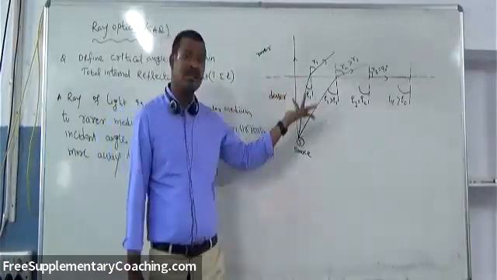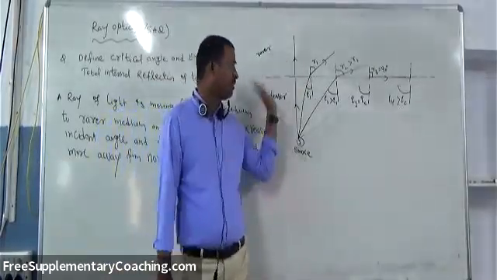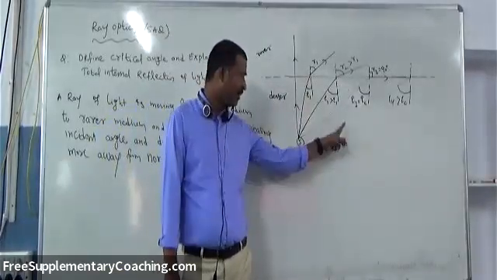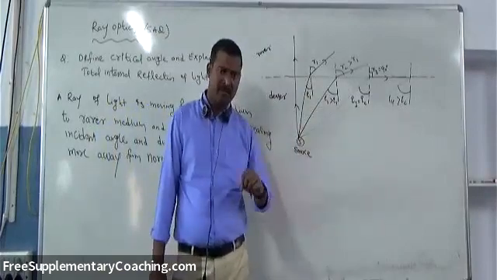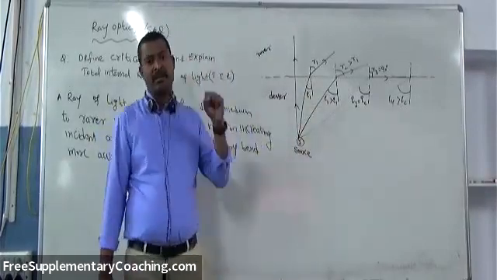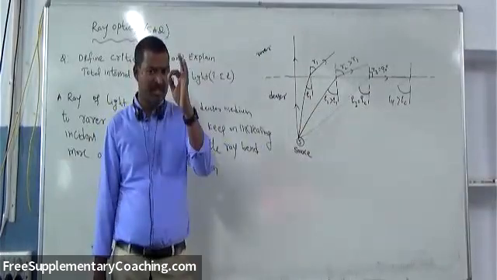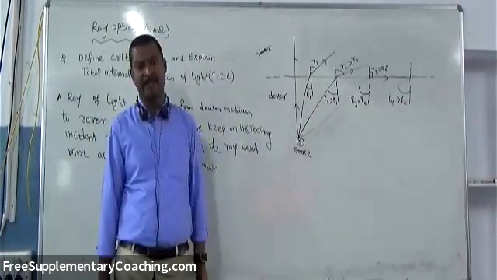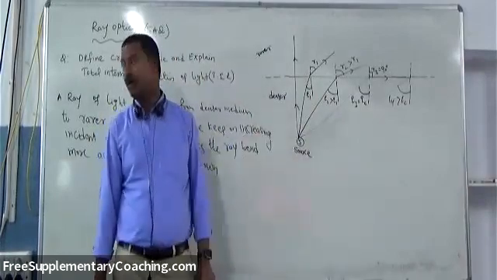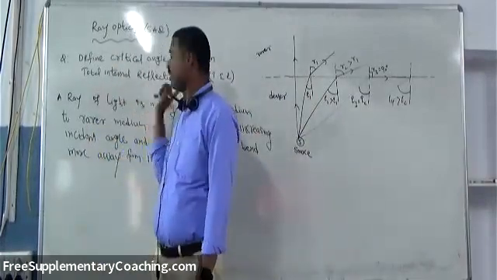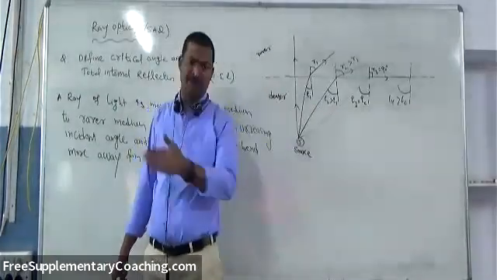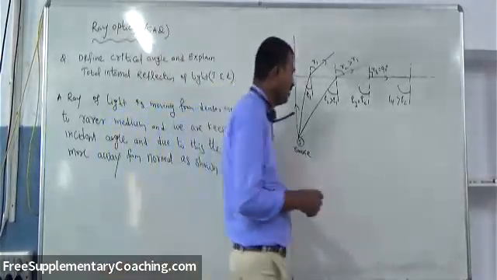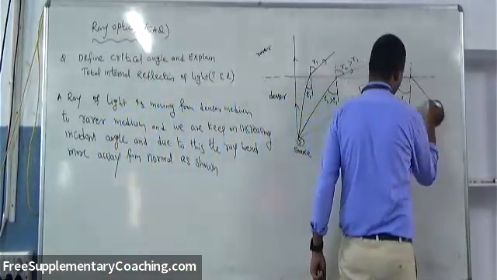But here there is no polished surface. Denser to rarer, there is no polished surface. Transparent surface is there. But still, for a particular condition, greater than critical angle, the ray of light bounces back to the same medium, called reflection taking place. And this kind of reflection we call total internal reflection. Back, internal, coming back again. Internal reflection. That means here it will reflect like this.